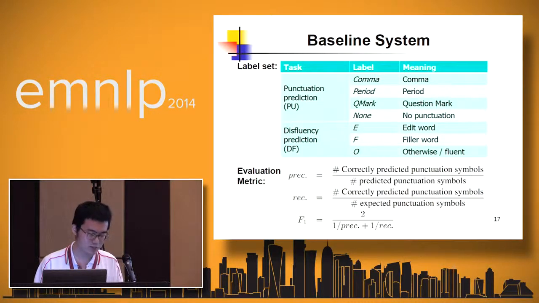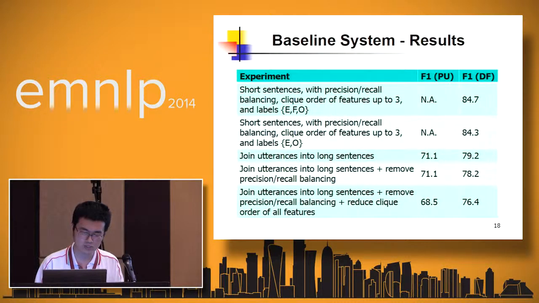Here's the result for the baseline system scores. Comparing the second and third row shows that joint edit and filler prediction works better than edit prediction alone. Comparing third and fourth row shows that joining sentences together has a major impact on the accuracy of disfluency predictions, as the number drops from 84.7 to 79.2.